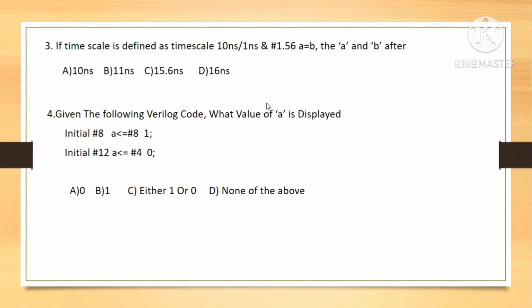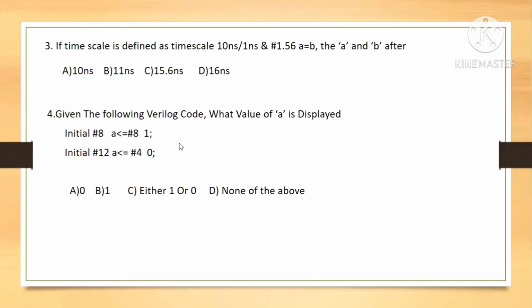Even though we are not writing a timescale, by default the simulator uses 1 ns by 1 ns. Without a timescale we can calculate delays, and all of it comes under the timescale. It shows how much time our output will be executing, which we can see in the simulation window.